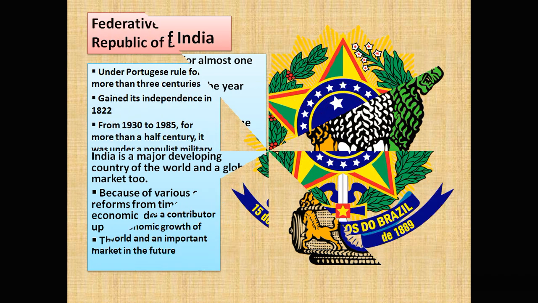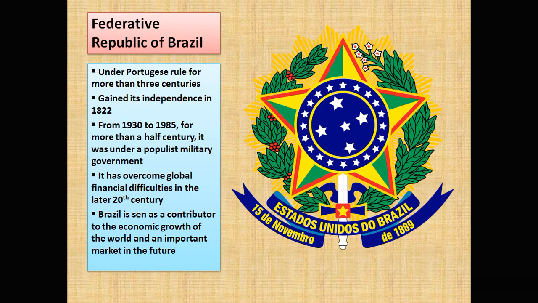Let us move on to see Brazil. The emblem of Brazil is also given here. The Federative Republic of Brazil was under Portuguese rule for more than 3 centuries, that is 300 years. Can you imagine? It gained its independence in 1822. From 1930 to 1985, after gaining independence from the Portuguese, this country was again dragged into a populist military government, that means a dictator government. It had to overcome global financial difficulties in the late 20th century. But today Brazil is seen as one of the contributors to the economic growth of the world, and a very, very important market in the future also.